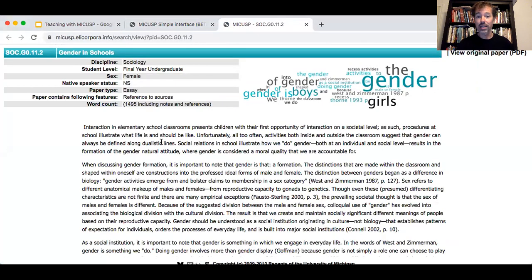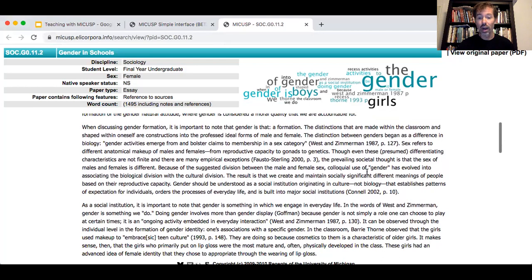And when you open up the text, that information is replicated up here. There's also a word cloud to sort of give you an idea of the focus. We see lots about gender and girls and boys. Sometimes that's an interesting thing to think about, to compare the kinds of word clouds if you're searching the same kinds of topics. But then for this, I would zoom right down to the place where I first see a use of citations. And what I would do is walk through with students and just begin noticing these things.